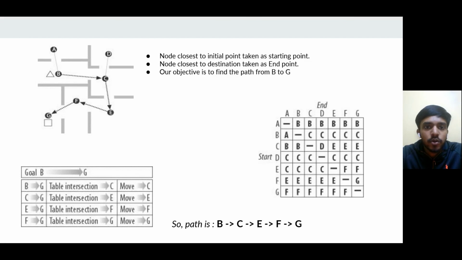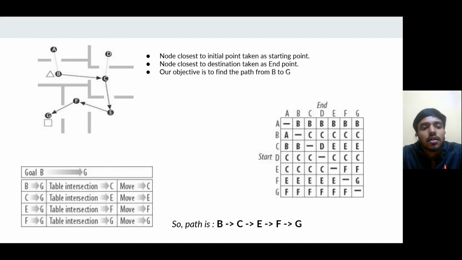The node closest to the initial point is taken as the starting node. The node closest to the destination is taken as the endpoint. So here in this navigation problem, our objective is to find a path from B to G. We'll do it using the node table, which lists the next node we have to intersect while traveling from one node to another. For example, for A, if we have to move to any other node, we have to pass through B.